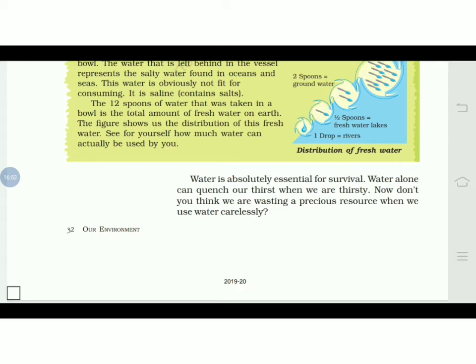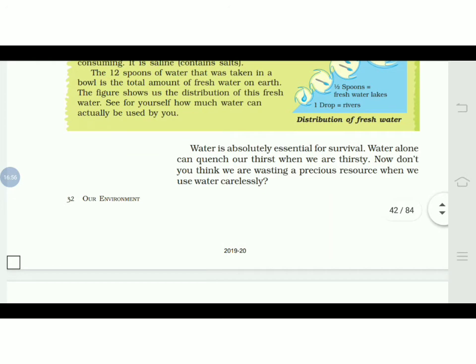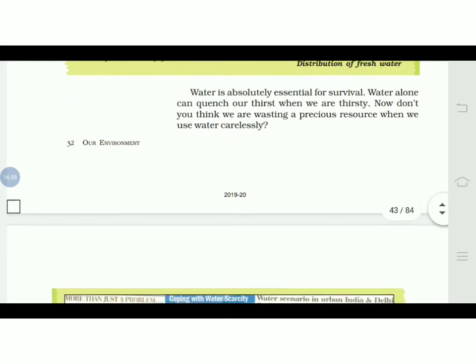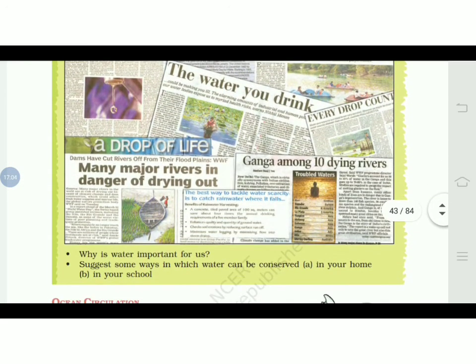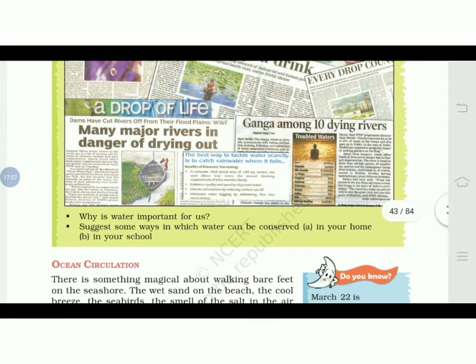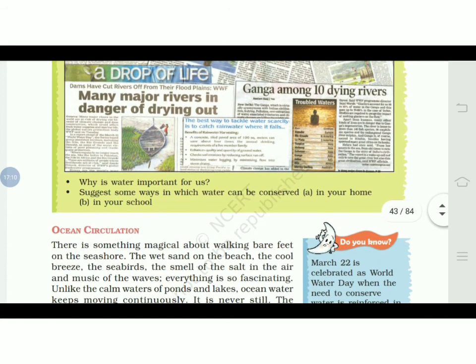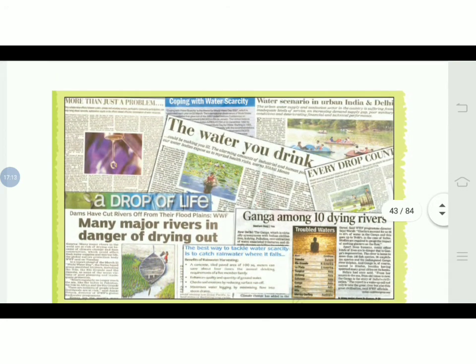Now, don't you think we are wasting a precious resource when we use water carelessly? We are not usually thinking about it. The value of water is only known by the people who are not getting it. Here you can see the newspaper cutouts: coping with water scarcity, the water scenario in urban India and Delhi, the water you drink, many major rivers in danger of drying out, Ganga among 10 dying rivers. So Ganga was considered a huge river, but it is also drying up.